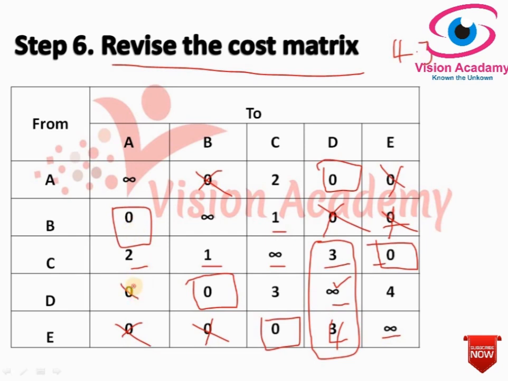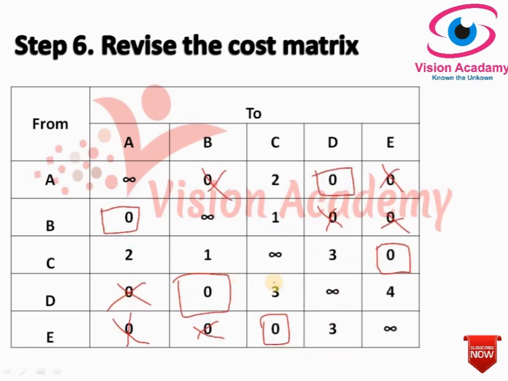So cross out all the other zeros here. The resulting matrix is this, after repeating the procedure from step number 4. Now again, step number 4.4 says we have to check the optimality condition. Look at the number of columns and rows, which are 5. Now look at the number of assignments: 1, 2, 3, 4, 5. So 5 columns, 5 rows, and the number of assignments is also 5. So it means we have reached the optimal condition according to the assignment problem.